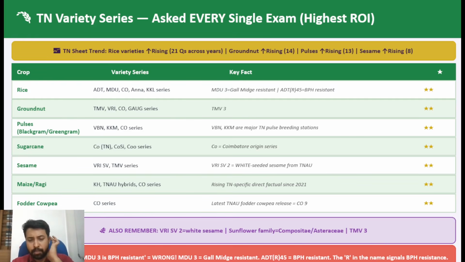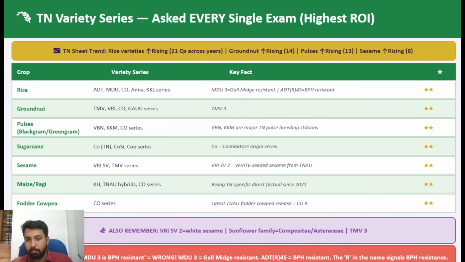Okay. There are many hybrids also, but hybrid names are easier to learn compared to the varieties. So you should be very clear. For example, MDU3 is Galmage resistant, not BPH resistant. But ADT45 is BPH resistant, not Galmage resistant. Okay, hope this is clear.